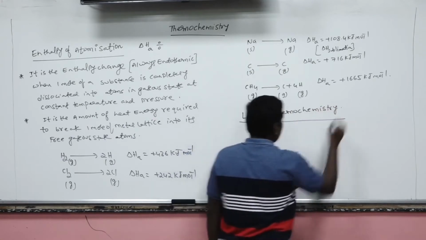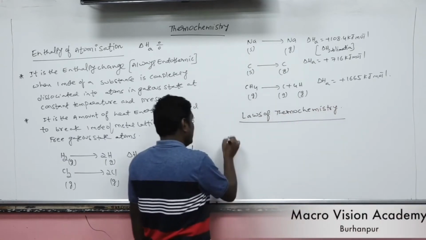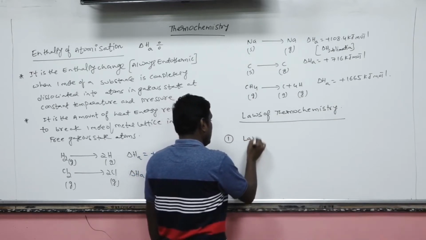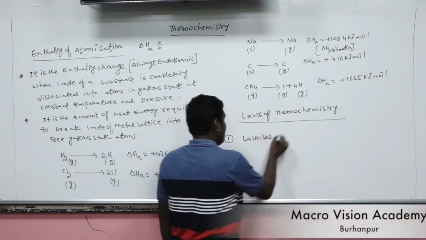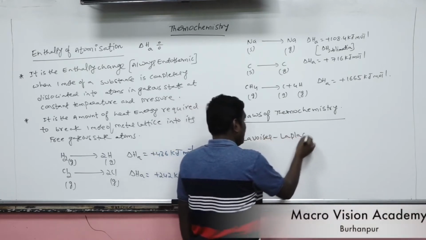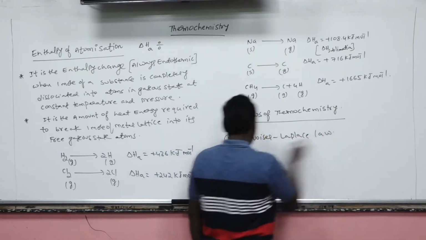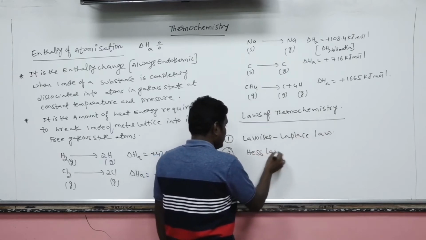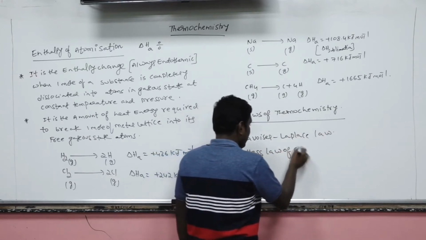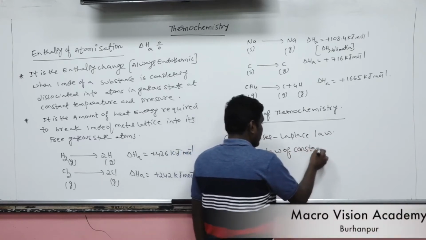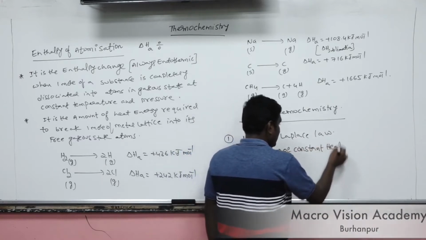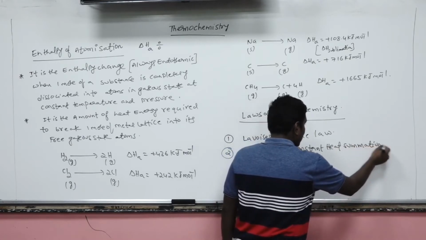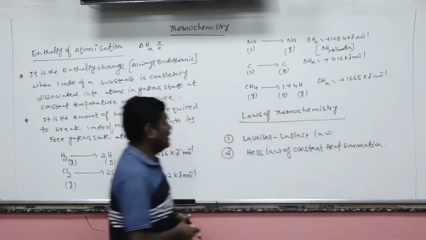The first important law is the Lavoisier-Laplace law, and the second one is the Hess law of constant heat summation. So these are the two important laws in thermochemistry.